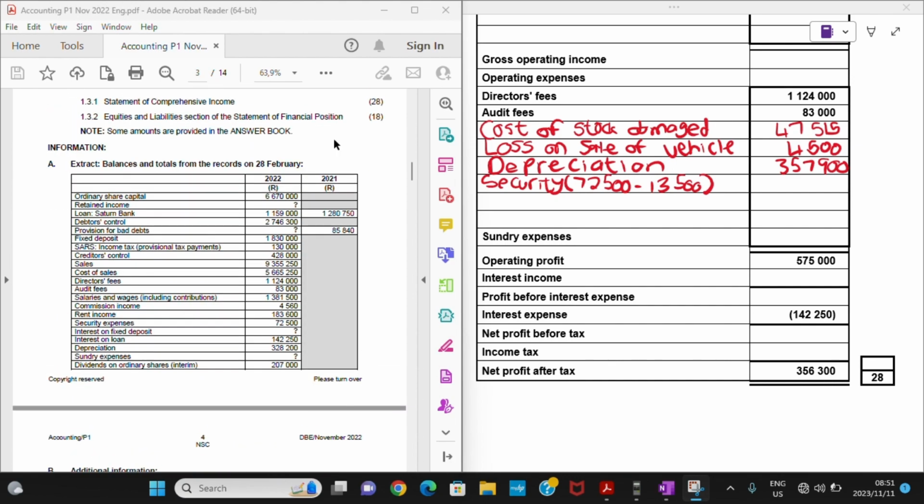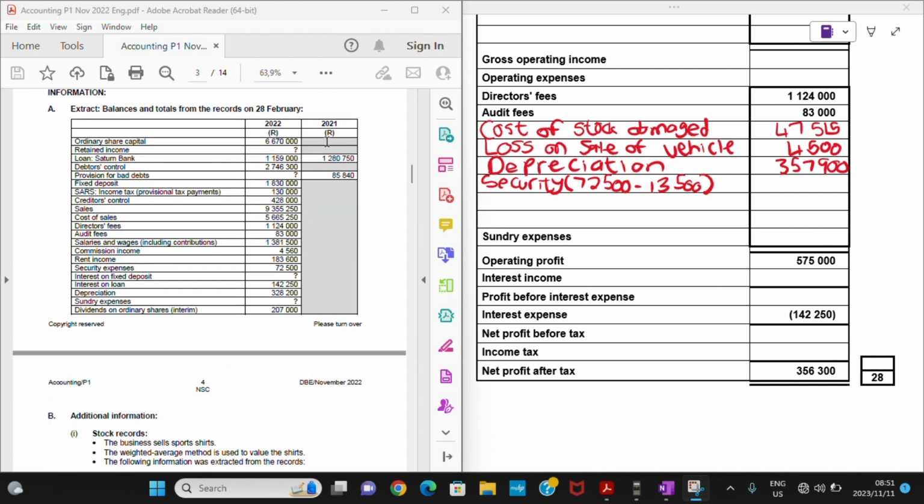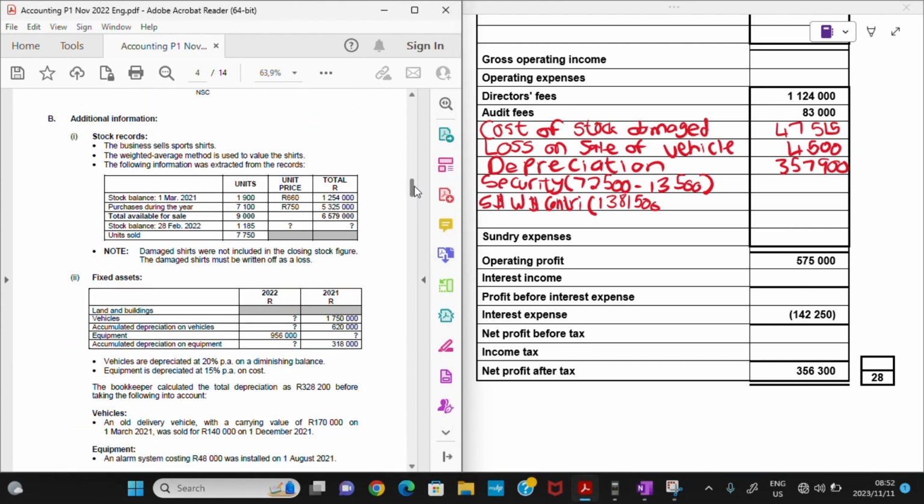So we know for a fact that we are dealing with salaries and wages. So let's see the account for salaries and wages. So here we are. It's salaries and wages including contributions. So these are the contributions that we make as a business, right? So I will just have salaries and wages and contributions. The balance we have here is 1,381,500. Okay, let us see.